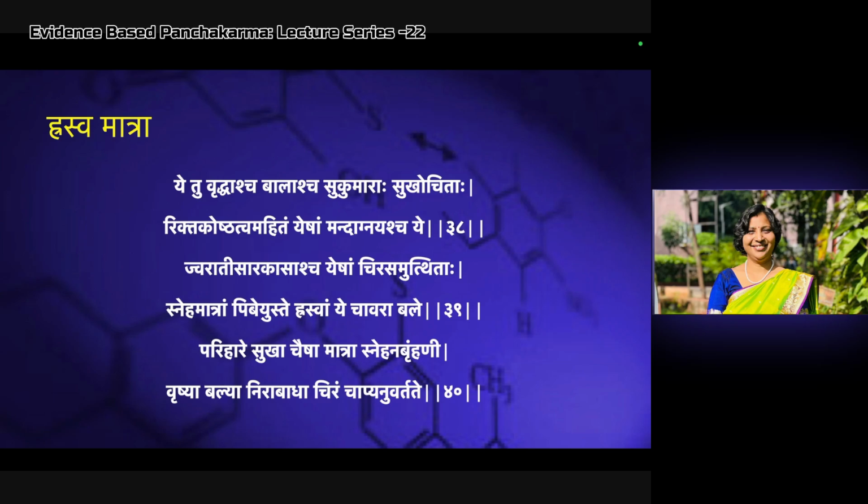Or in the diseases like jvara, atisar, kasasya, yesham chira samutita. If the chronic fever is there, chronic diarrhea is there, chronic kasa is there, you can go for the rasva snehapana or rasva matra of the shaman sneham. Parihare. So this is what usually we do in routine OPD practice. If the patient is having chronic fever, or chronic cough, we give some small amount of ghee for a longer duration. If the patient is not having any chronic disease, rasva snehapana can be given.